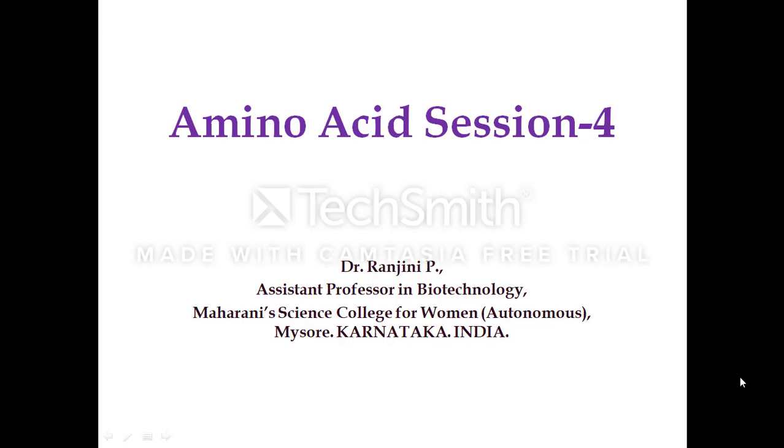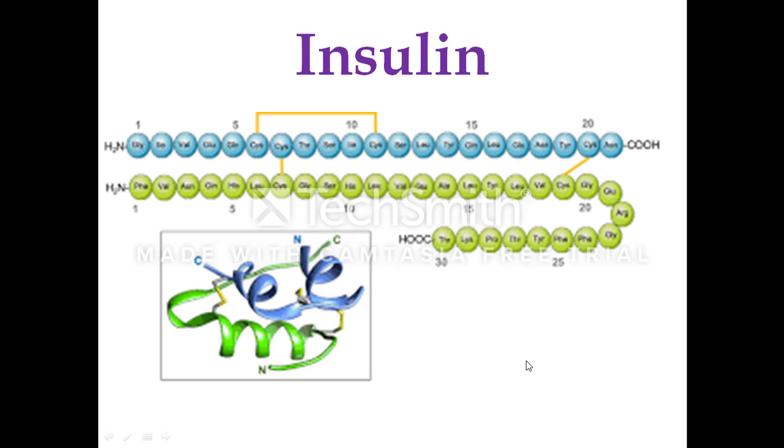In this session, we learn the structure of few proteins like insulin, oxytocin, glutathione and collagen. First we'll take up the structure of insulin. Insulin is composed of two polypeptide chains.